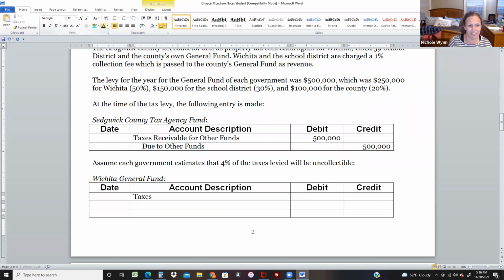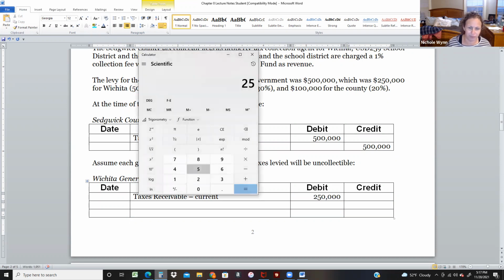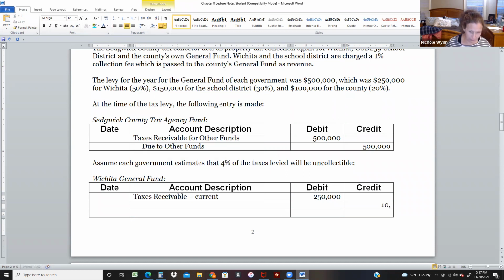So taxes receivable dash current. And so the Wichita General Fund gets half of it, right? So the Wichita General Fund is 50%. So they would be 250,000, and then 4% of that, 10,000, would be what? Estimated uncollectible taxes dash current. Isn't that what we called it? And then they would have revenues of 240.